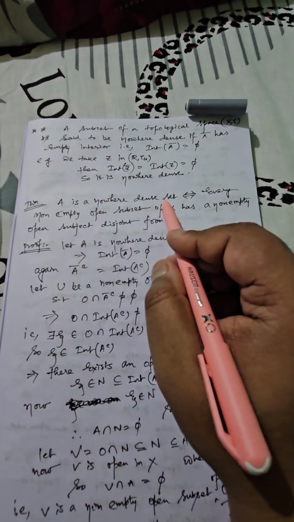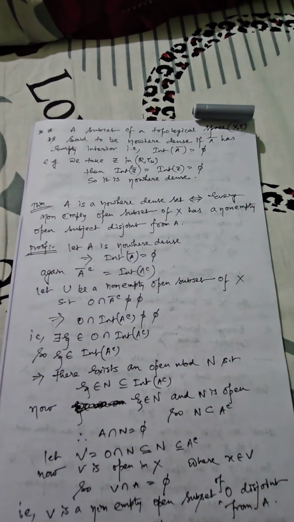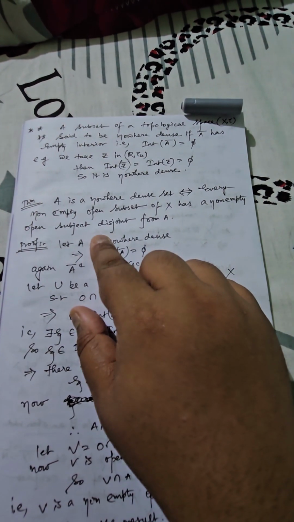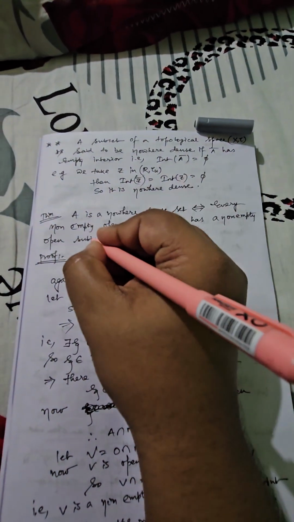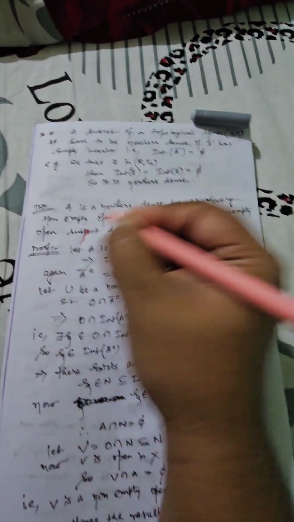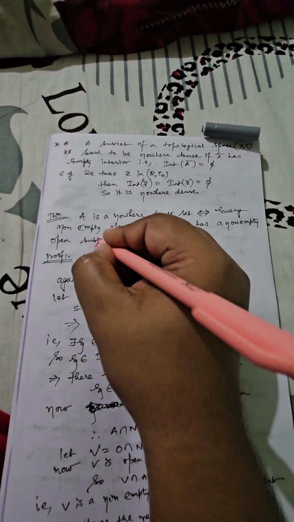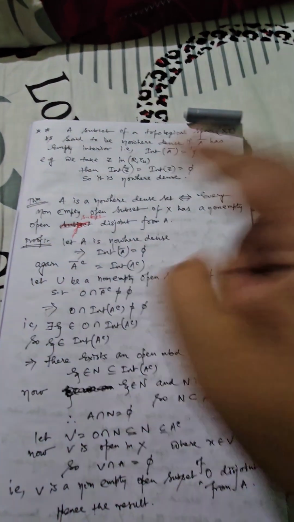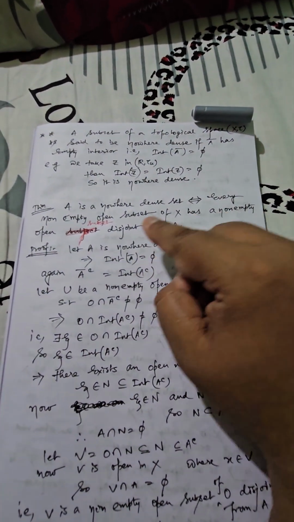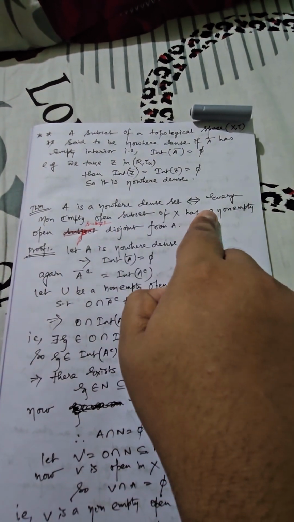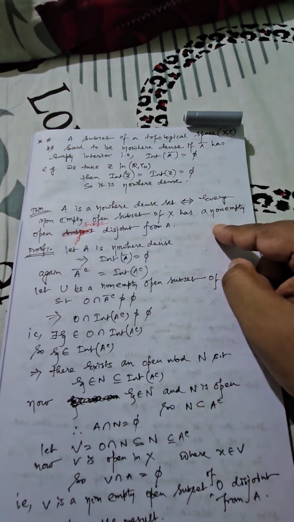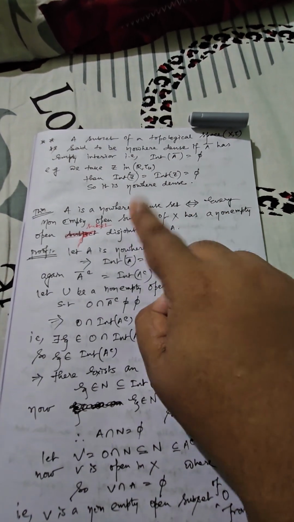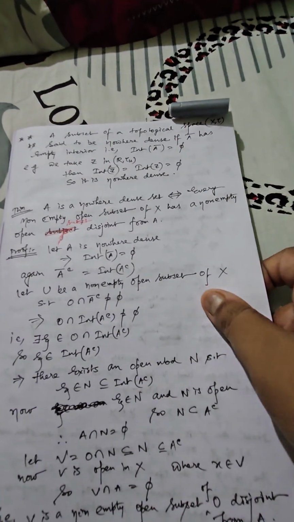A is a nowhere dense set. Ultimately it should imply every non-empty open subset of X has a non-empty open subset disjoint from A. Okay, I am writing this one properly, subset disjoint from A. And also you have to prove the converse. Converse means what? If you can show that there exists some non-empty open subset of X which is satisfying this criteria, that is, it should have a non-empty open subset disjoint from A, then it must be a nowhere dense set.